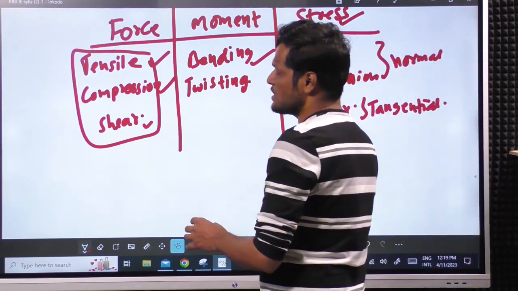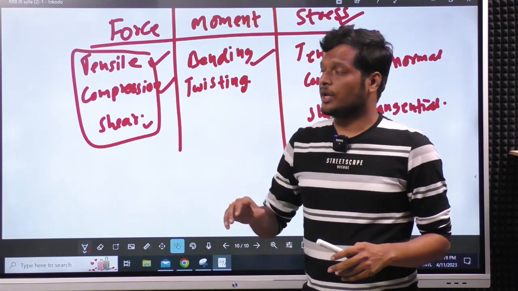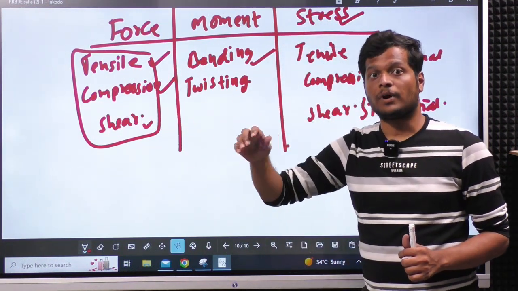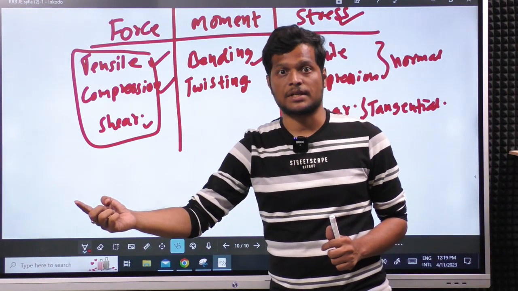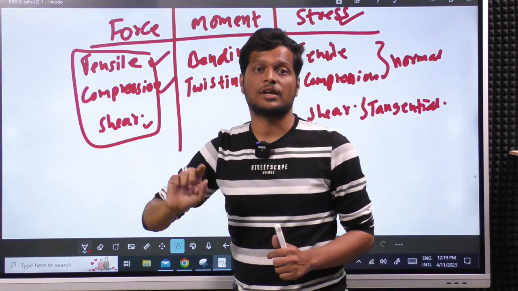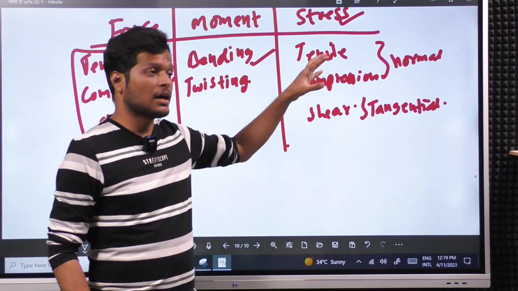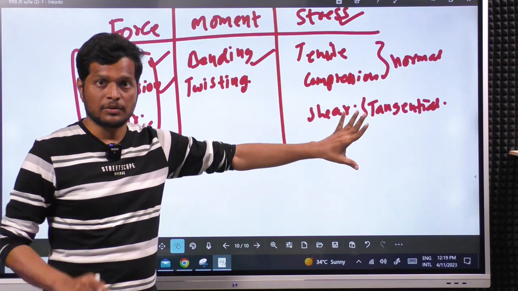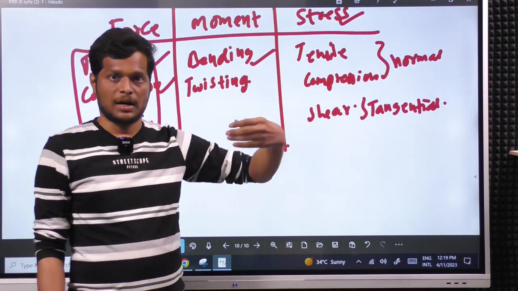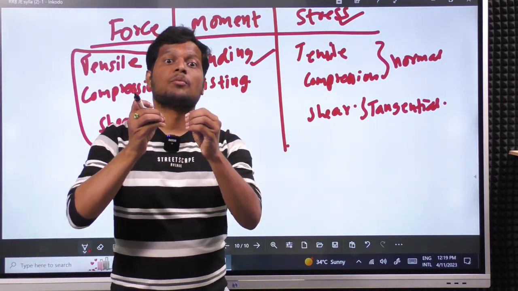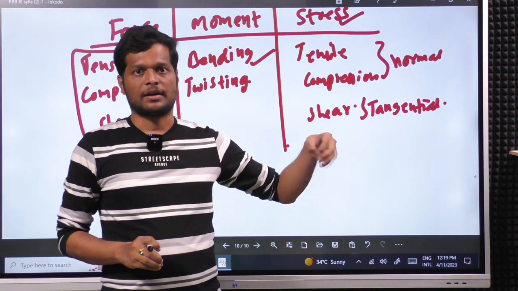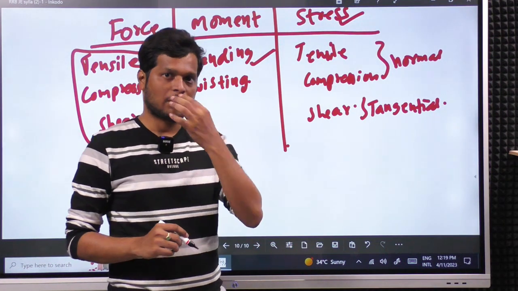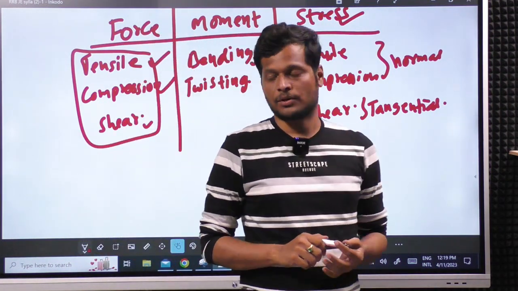So in our syllabus, what are the various types of forces acting on the body, what are the various types of deformations taking place, and because of the deformations, what is the amount or type of stress we are getting in the body. This will be the syllabus, and in the last we will calculate the amount of deformation or rotation we are getting, in slope and deflection.